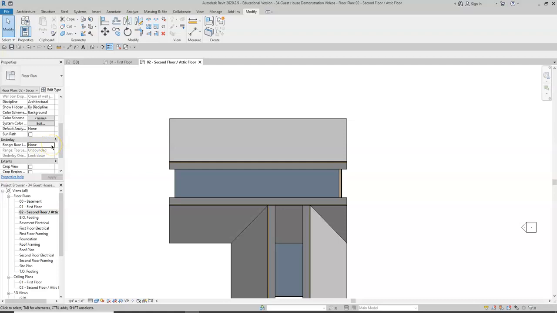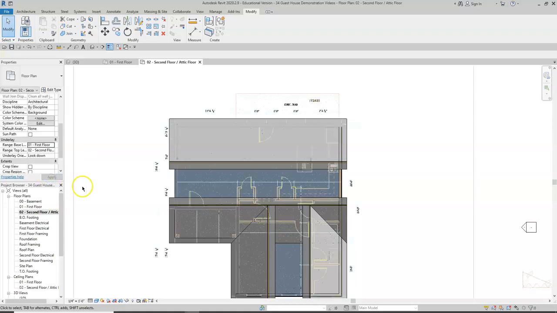So just know that there is an option in Revit to turn on and off different floor plan views based on what you need to see. For example, you could be in a basement and want to see the level above you, so you would turn on the underlay for first floor view. And likewise, if you're designing a two-story home and you're in the first floor view, you want to see the second floor above you in your view, you can turn on the underlay as well. It can be views above and views below. Alright, so we'll turn back on the first floor view.